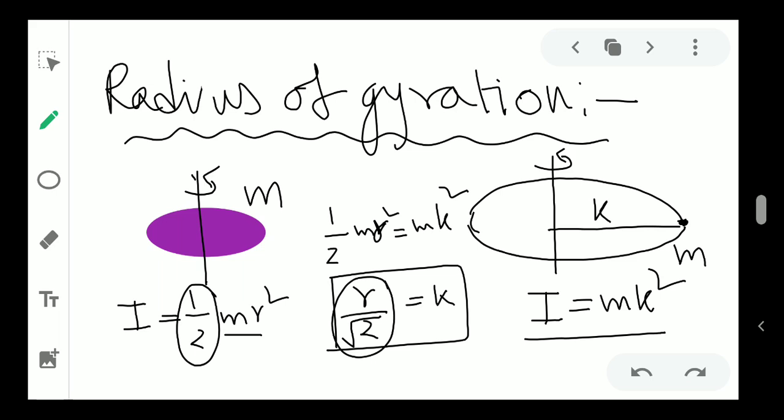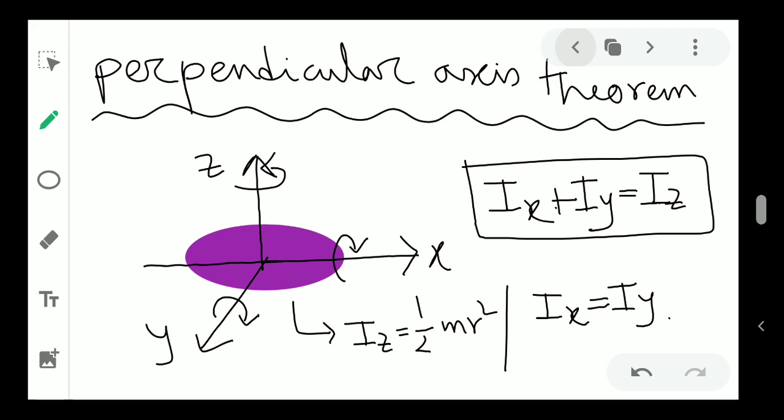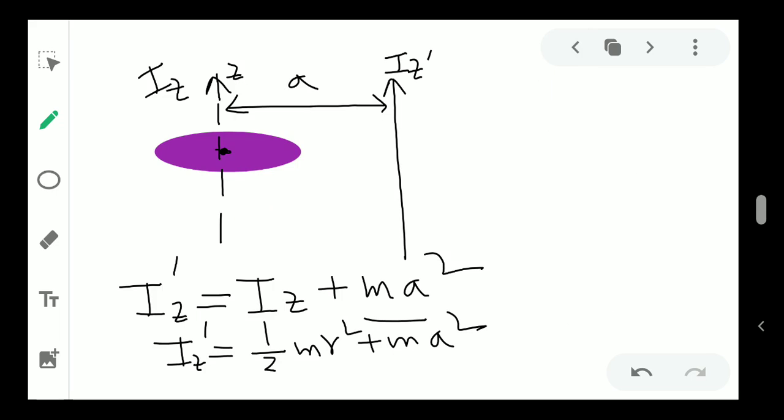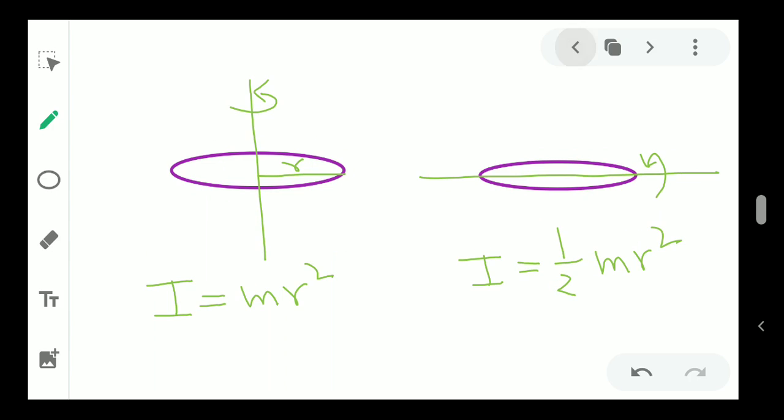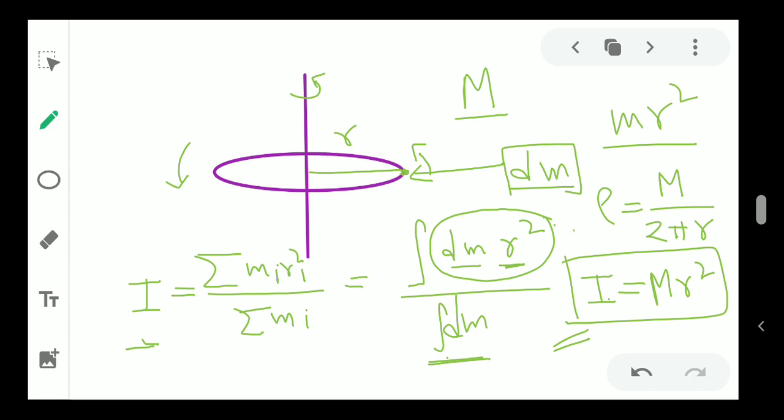I hope you understood this a little bit. And this was the class. It was all about these two theorems, the perpendicular axis theorem and the parallel axis theorem. These two are quite easy. I think that will be helpful for the numericals as well. The integration part you can neglect right now, but I just told you how these formulas are coming. They come from this single formula itself.